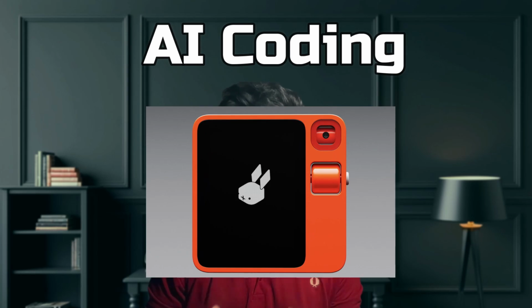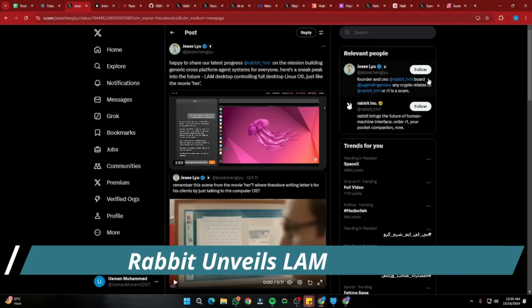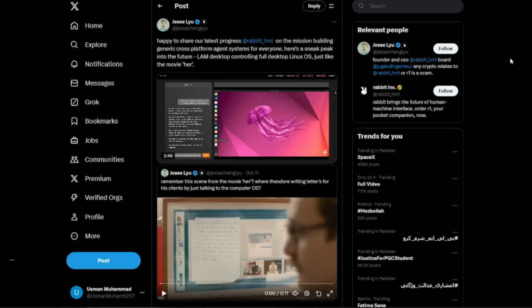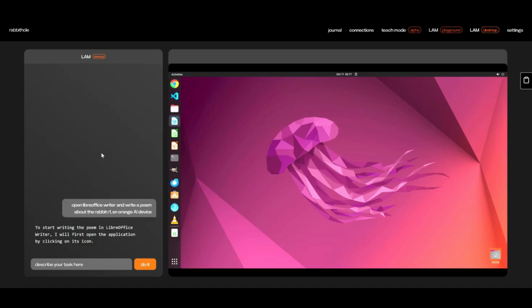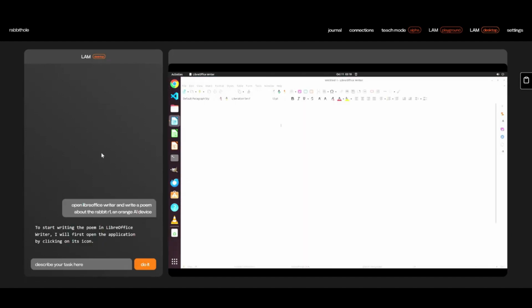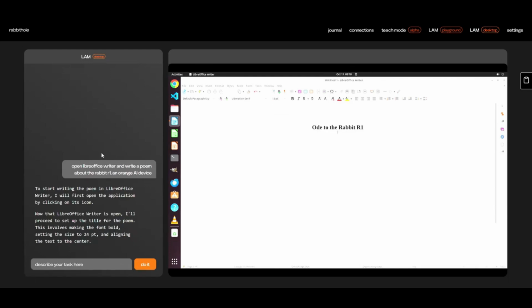Then in AI coding, we'll be discussing Rabbit's LLM desktop. In the AI coding section, we have the news regarding Rabbit AI. Rabbit unveils their LLM desktop. So what is the LLM desktop? LLM desktop basically enables greater control of Linux systems using AI agents, which could revolutionize the way developers and IT professionals interact with their systems.